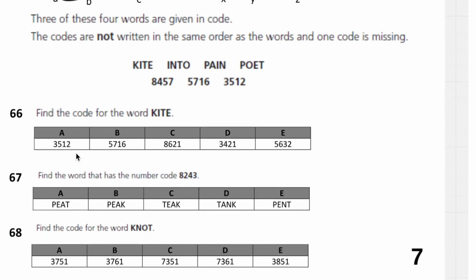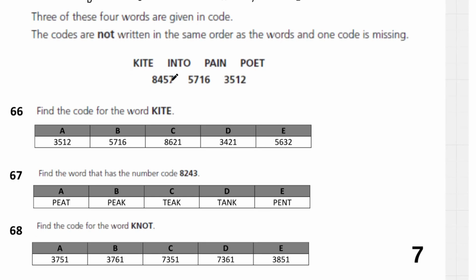Let's try and find the code for this. What do we have in common? We have 7 last, 7 second, which looks like 7 is going to be N, since we have N last and N second. That means this is going to be pain. Let's put this one in. Pain. Then that means we want to try and find kite. If 5 is I, that means this has to be kite.